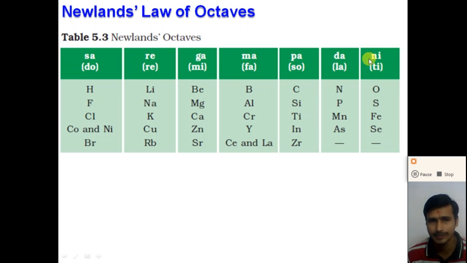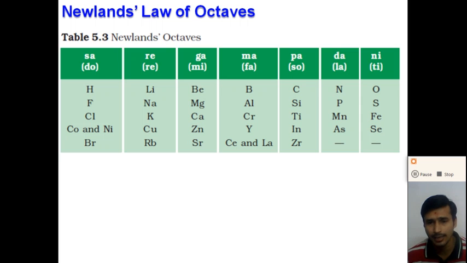After that, sa. So here Newlands' law of octaves is a law of classification: each eighth element had a property similar to that of the first.